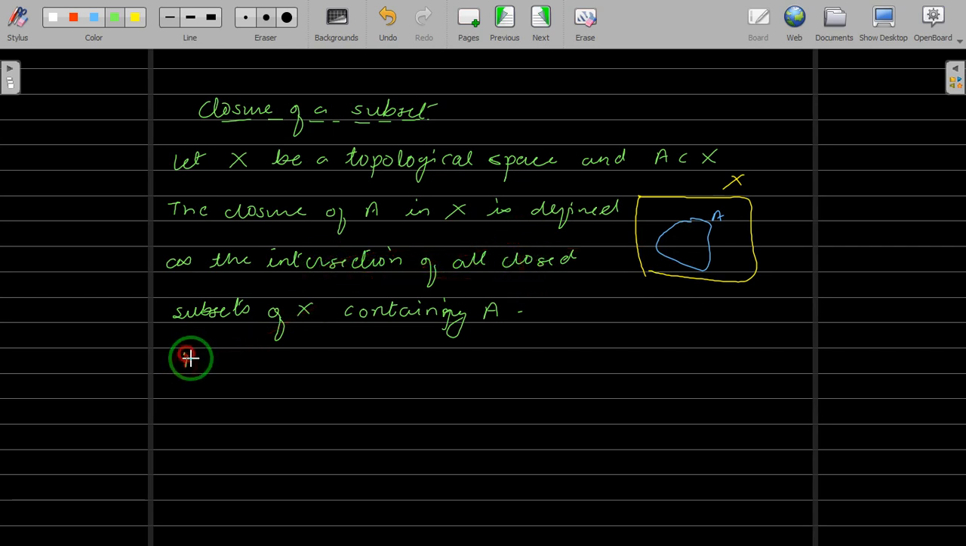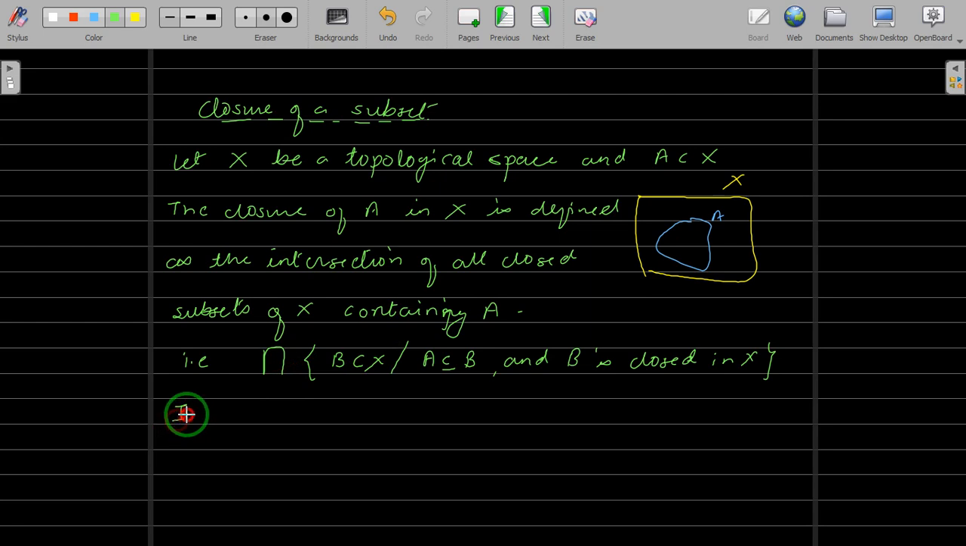If you want to write in the set theoretical notation, this will be the intersection of all B subset of X, such that A is a subset of B, so you take all those subsets of X which contain A, and B is closed in X. So you find all those subsets which are closed and which contain A, and then take the intersection. That intersection is nothing but the closure of A in X.